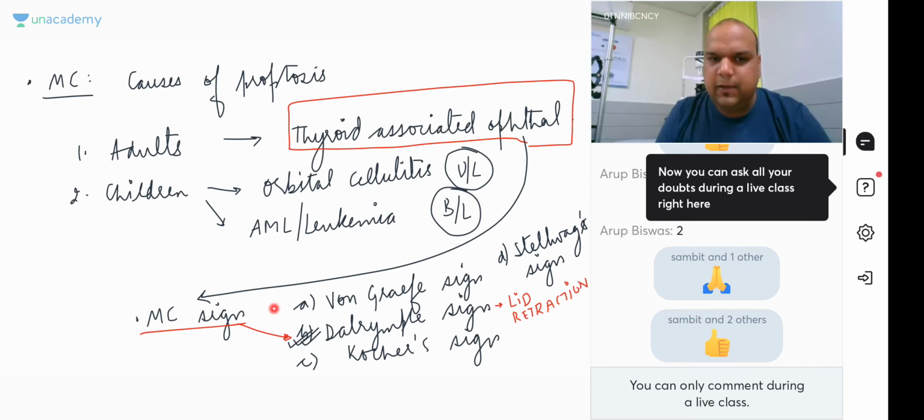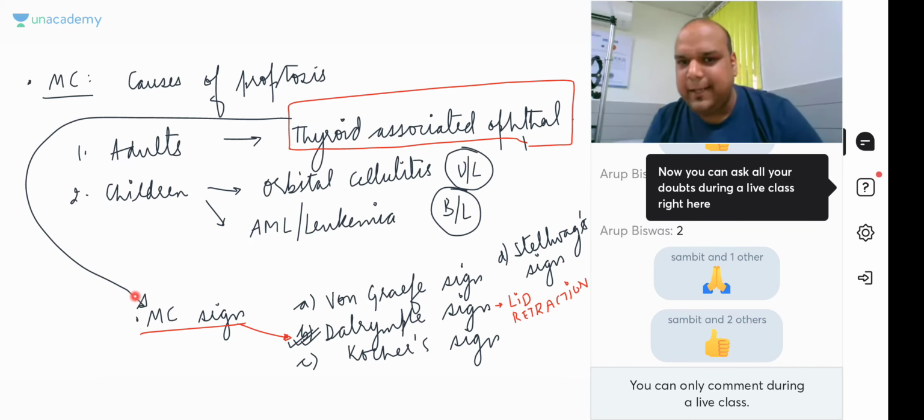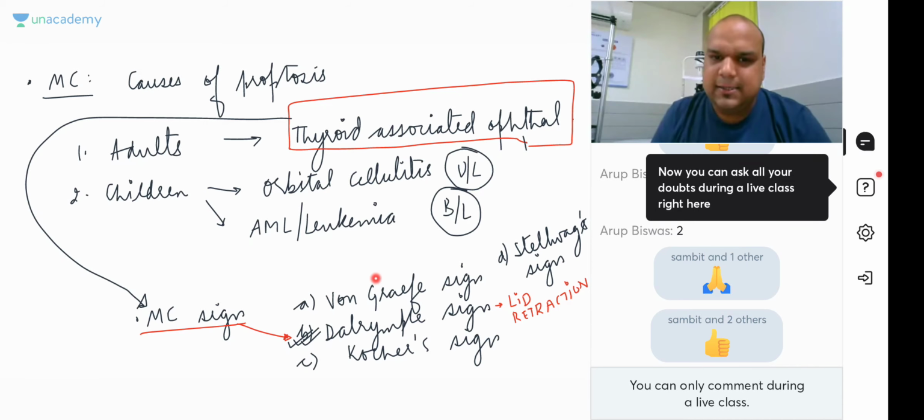What is von Graefe sign? Anybody who would like to tell me what is von Graefe sign? Yes, try to answer yourself, everybody. Von Graefe sign is lid lag. Von Graefe sign is these two words. I just write it in red color so that you remember. I'm writing it: lid lag.